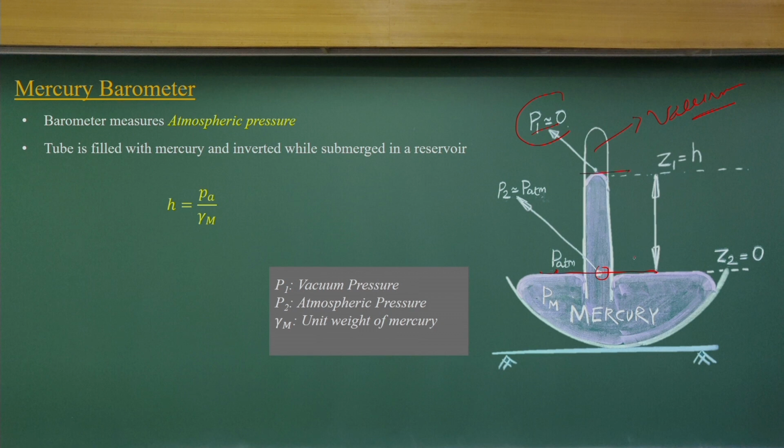So again I will proceed the same way. If I derive the control volume equations, I will get the height as P atmospheric divided by the unit weight of the mercury. So if I know the height, I can compute the atmospheric pressure. This is the very simplified concept used for mercury barometers. Just measure the height with a graduated scale.